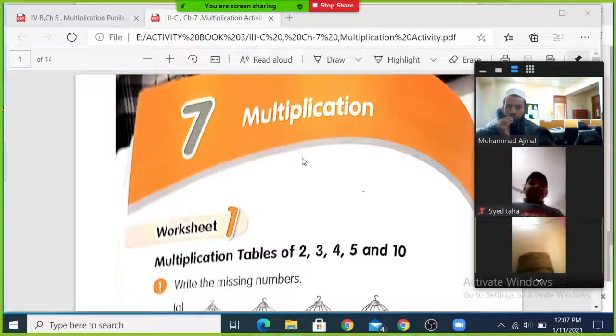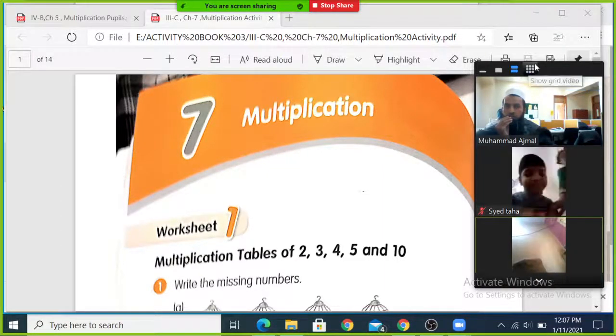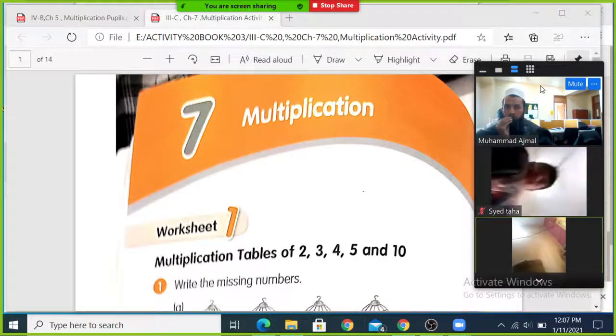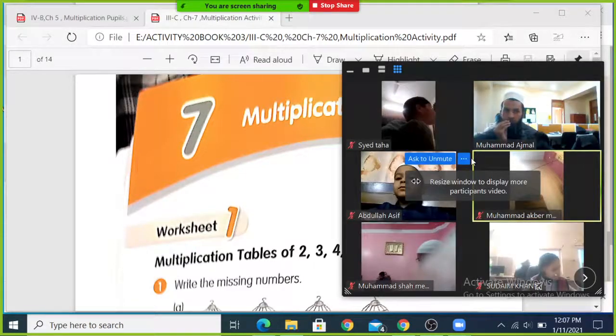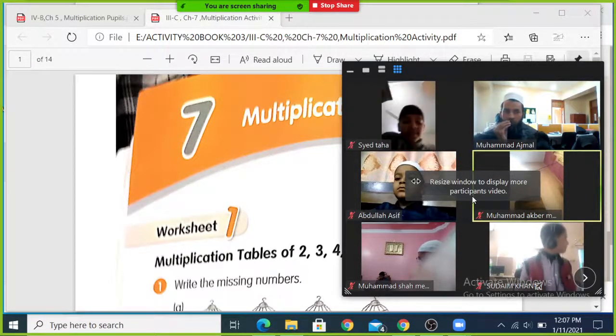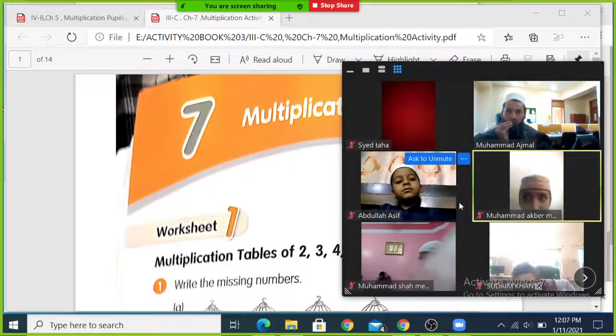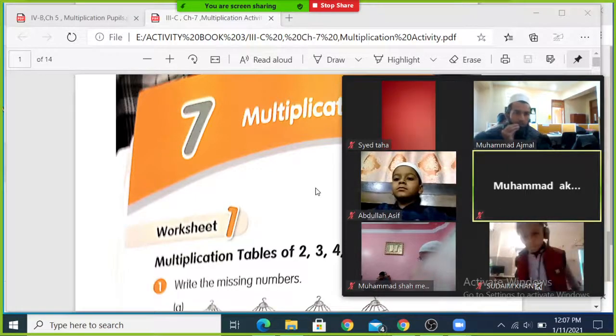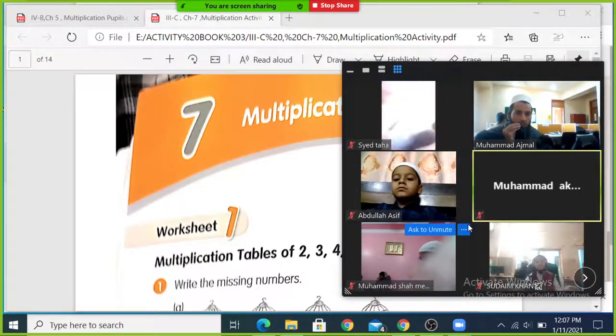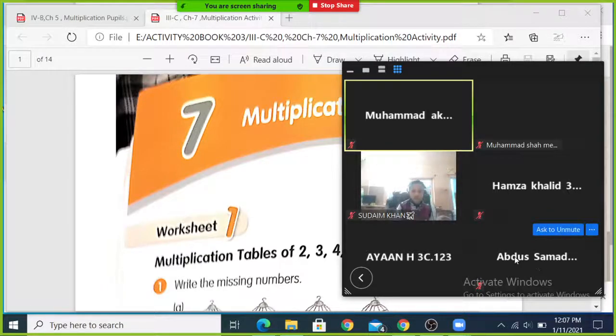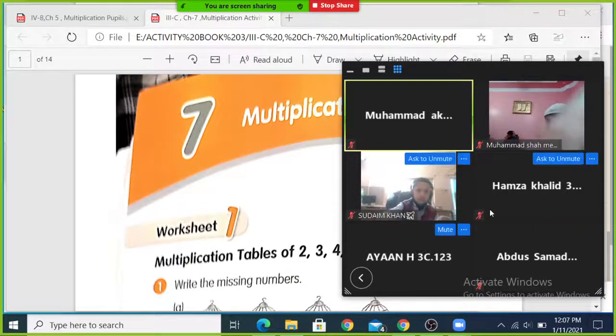Wear cap, cover your head, and sit properly, listen properly, take your books and copies with you when you are taking the class, and stationery, pencil, eraser, scale, copy work, copy also with you must be there. And whenever you have to talk, you can unmute yourself, otherwise you will mute.